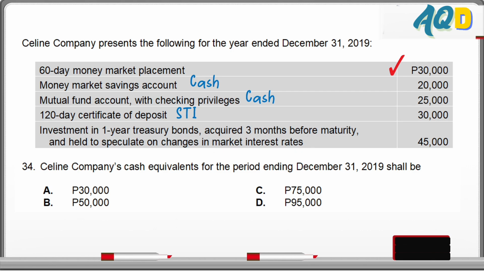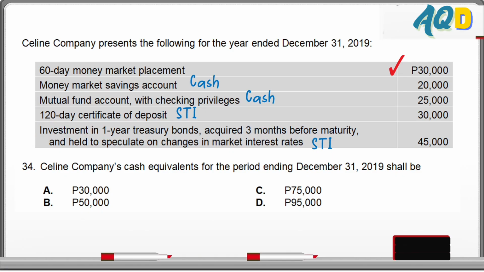So although this investment was acquired 3 months before maturity, it was acquired for an investment purpose, this is a short-term investment. To be a cash equivalent, it must be acquired for short-term cash commitments, for payments of dues, salaries, and taxes, and other short-term payables.